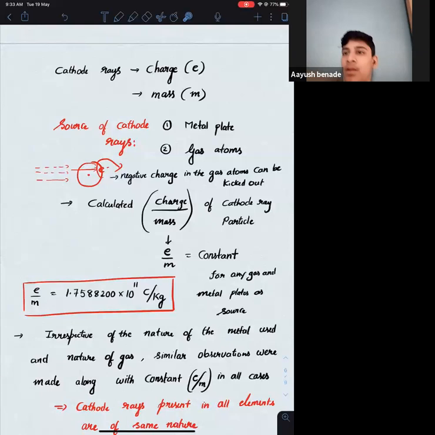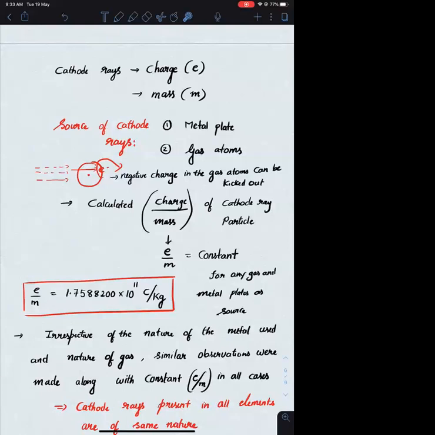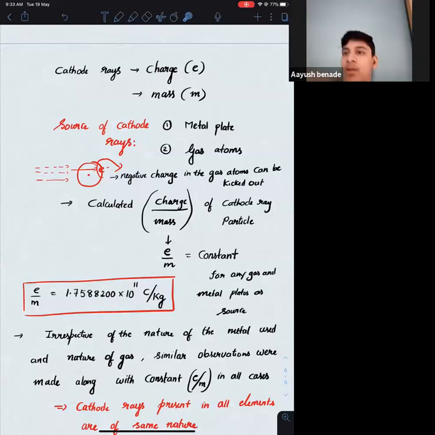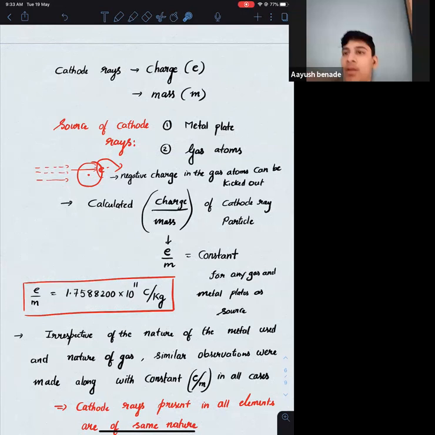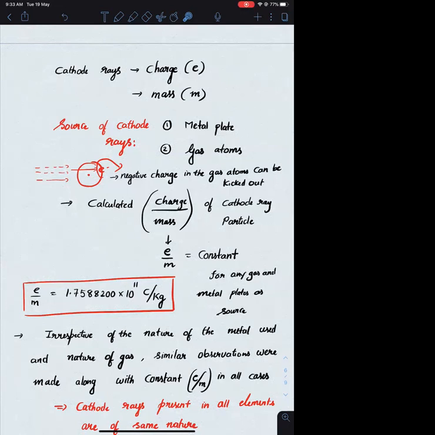From that, he concluded that these rays are present in each and every metal plate or gas atom, which is nothing but element. If something is present in each and everything, I can say that particle is fundamental to each and every element. To decide that it is fundamental, one more thing is important. The particles which are present in each and everything must be of the same nature. How did he conclude they are of the same nature?